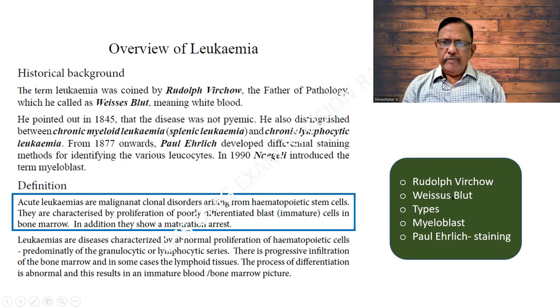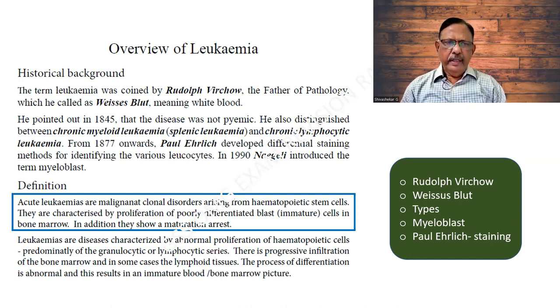Rudolf Virchow, the father of pathology, was the person who first identified it because he saw that the cells were abnormal. And there are different types of it. The earlier leukemia was a chronic leukemia, and Paul Ehrlich developed the different staining methods, whereas Nageli introduced the term myeloblast.